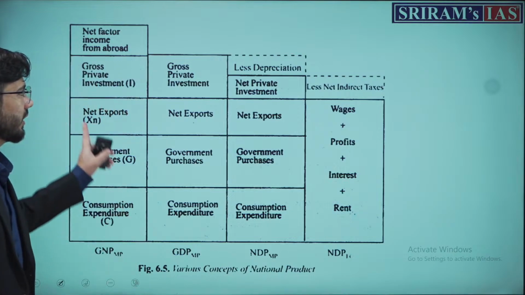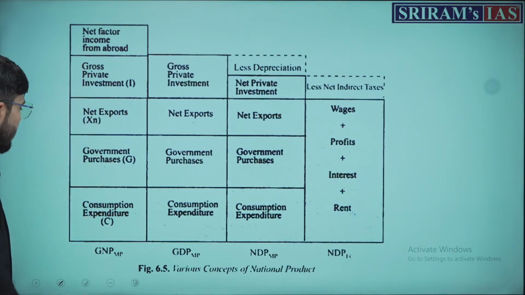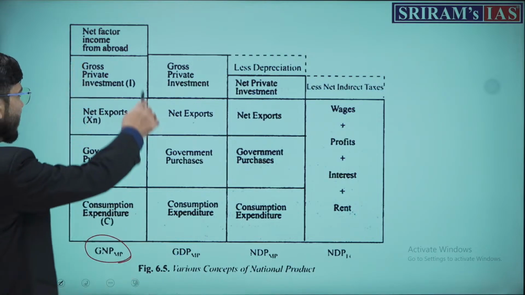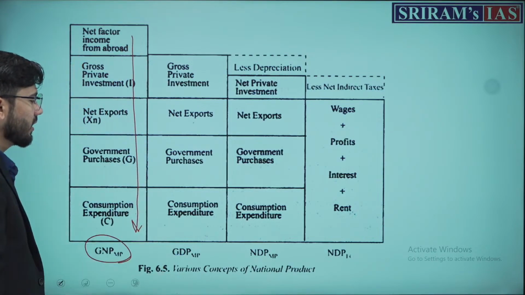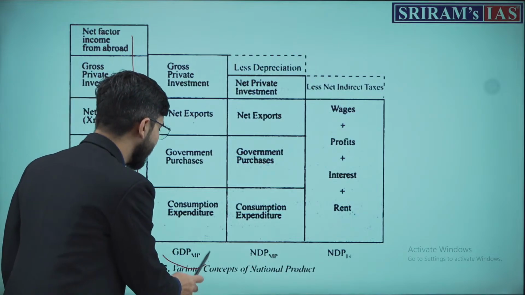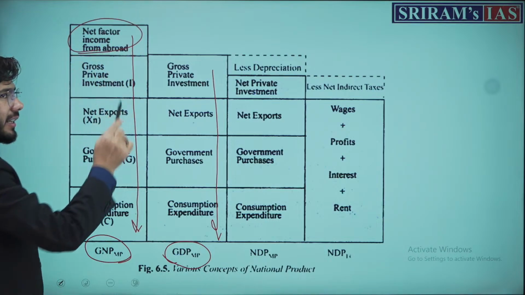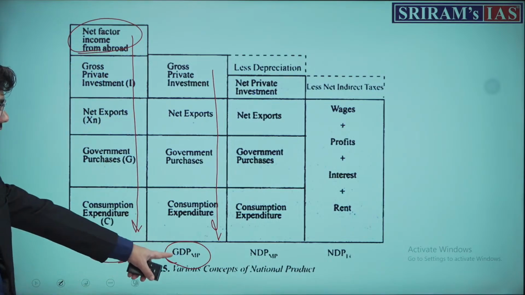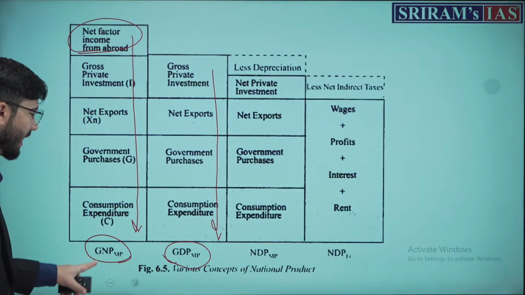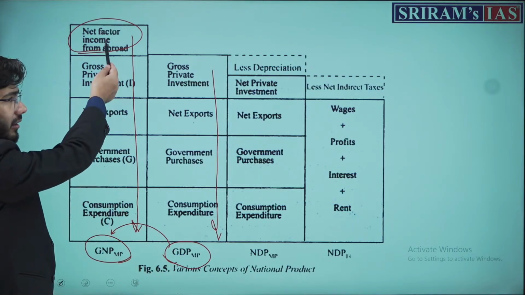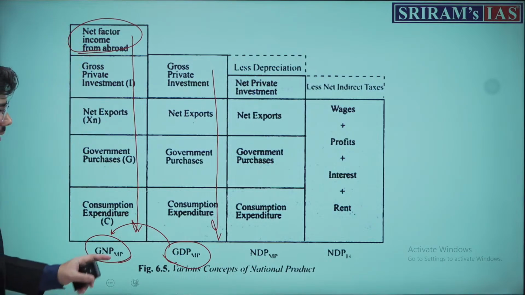Further, remember that this is the gross national product at market price. All of this GDP at market price does not include what? Net factor income from abroad. If you want to derive GNP out of GDP at market price, you need to add what? Net factor income from abroad.